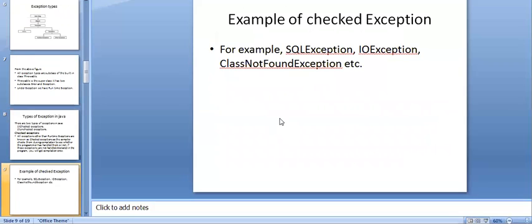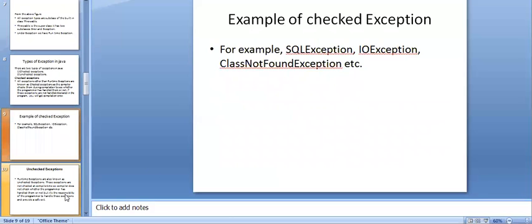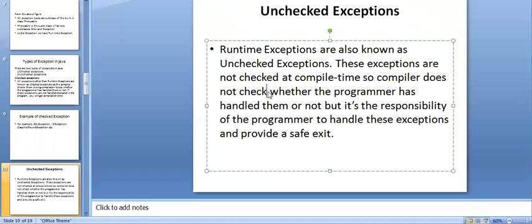That's what a checked exception is. What examples do we have? Some of them are SQLException, IOException, nothing but input and output exception, ClassNotFoundException, etc. These are the exceptions we have. So what do we have next? Unchecked exception.